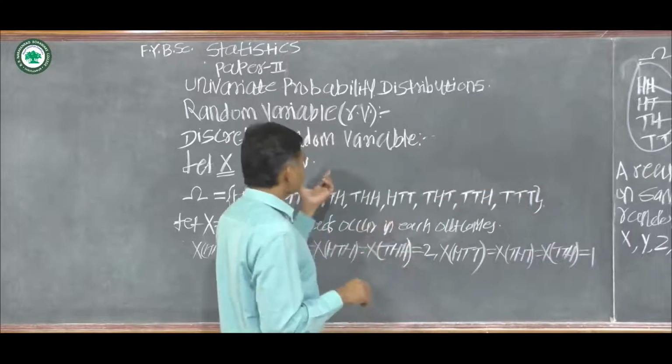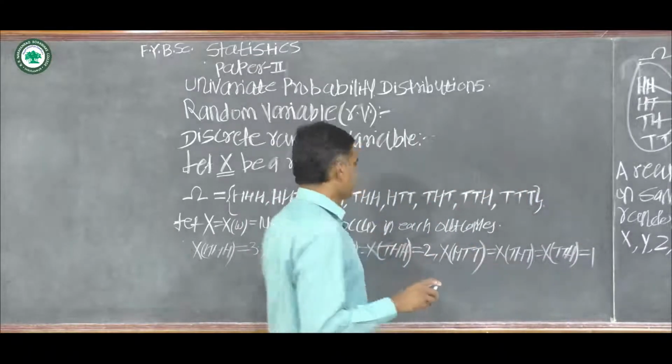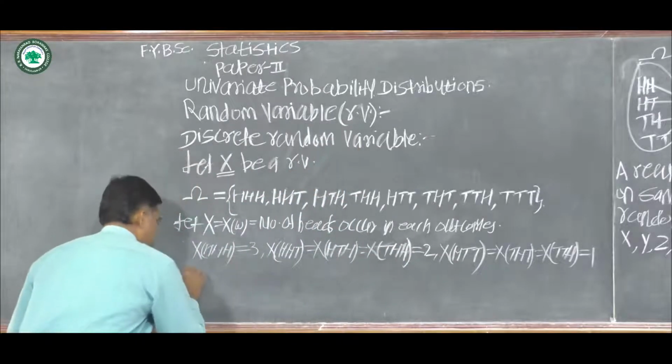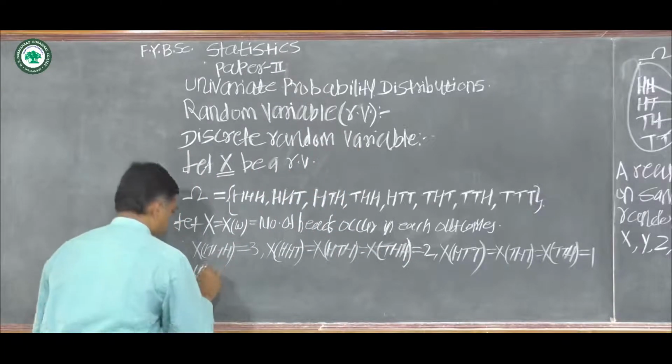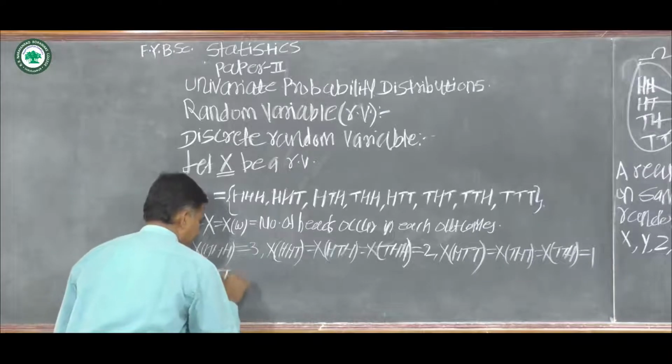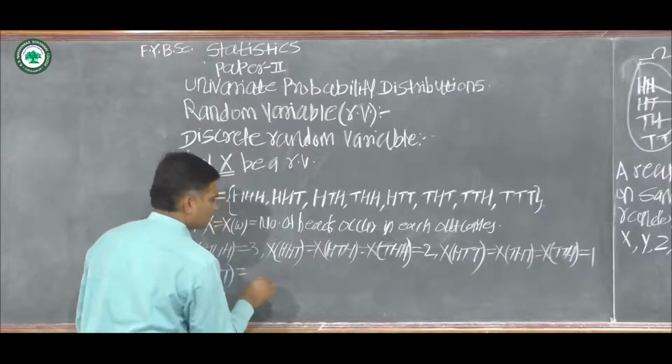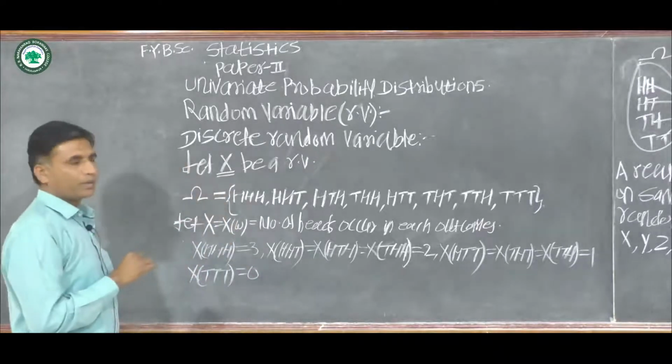In these 3 outcomes, there is only 1 head, and X of TTT is equal to 0.